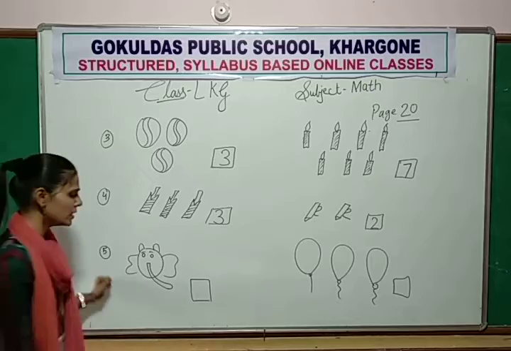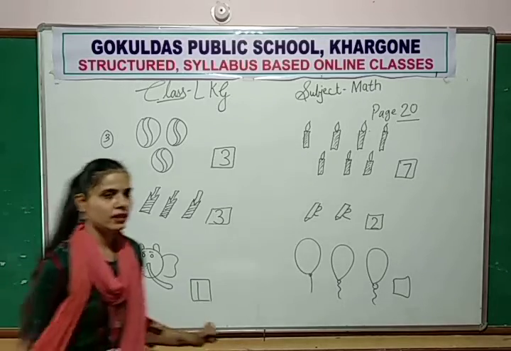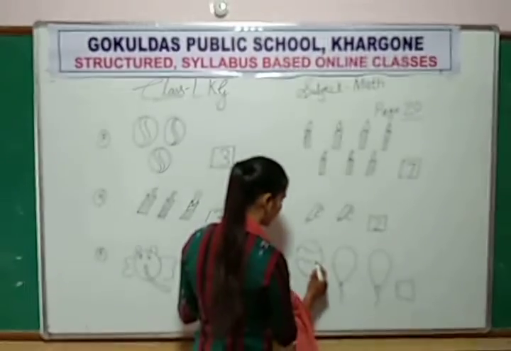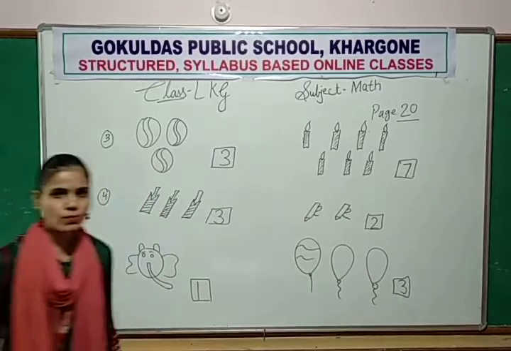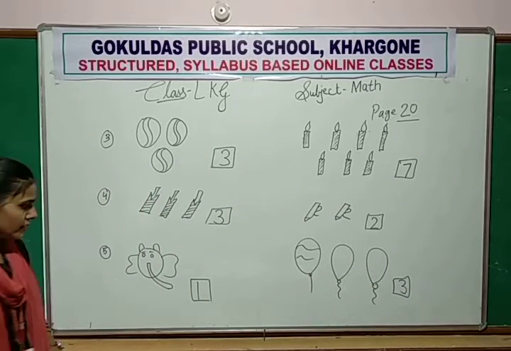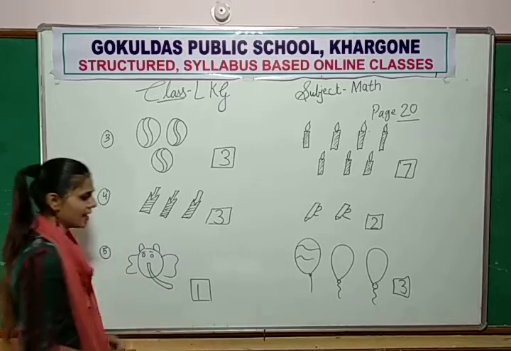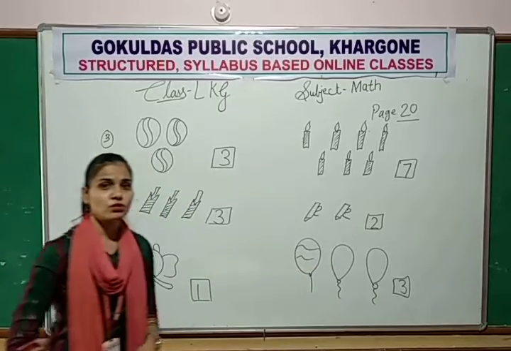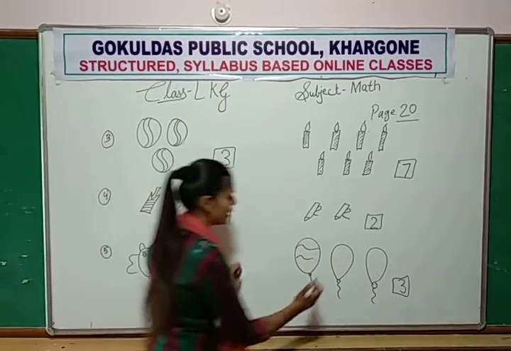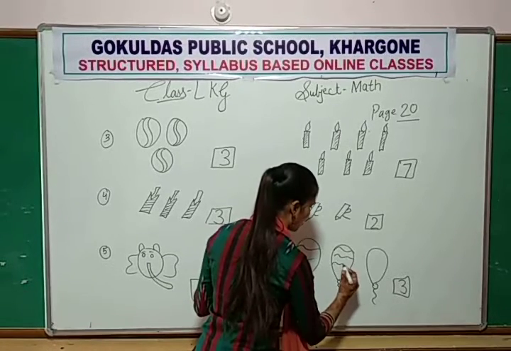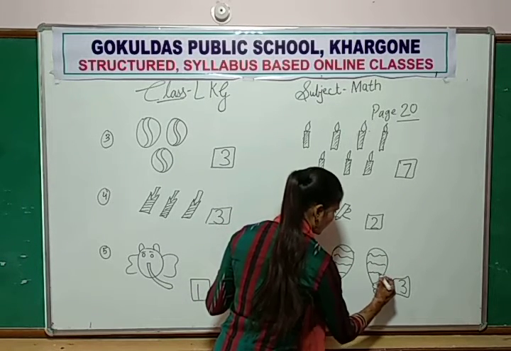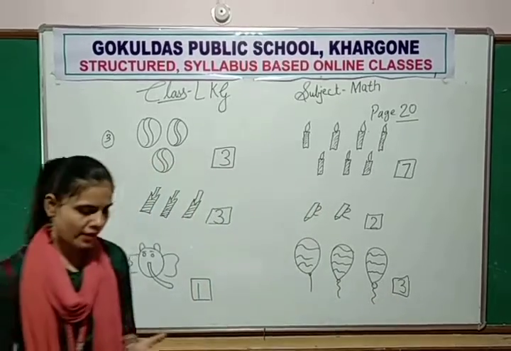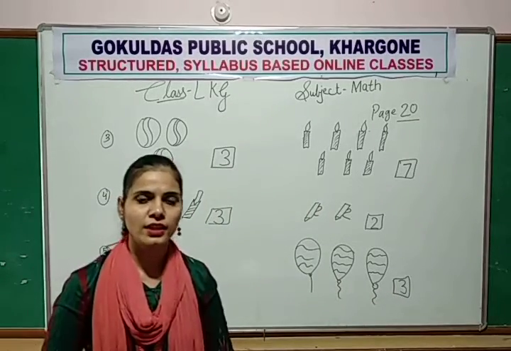Here only one, so let me write one. And here how many balloons? 1, 2, 3. 3 balloons. So which number is more and which is less? Number 1 is less and number 3 is more. So you color the balloons with the help of crayons. You decorate your balloons with any color.